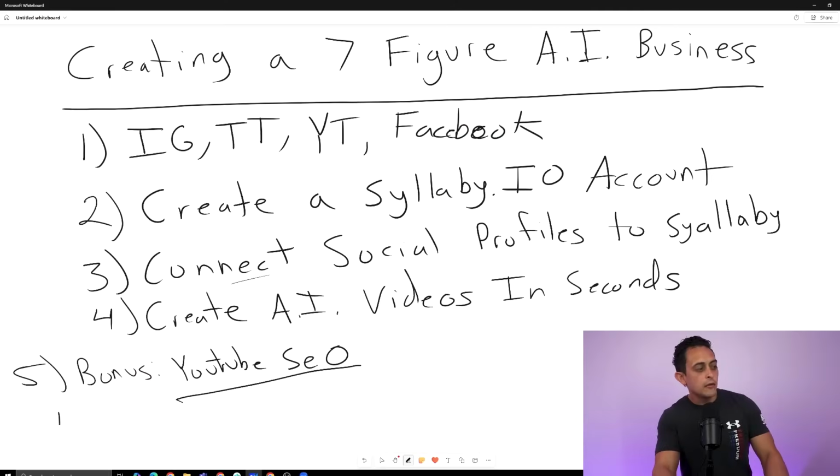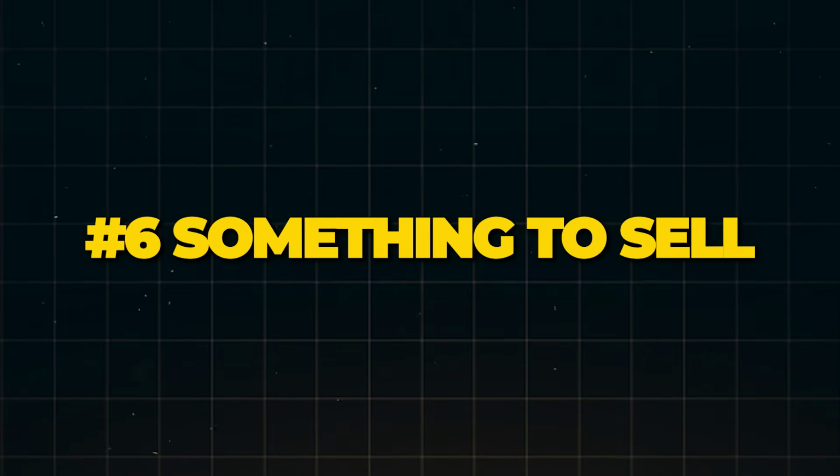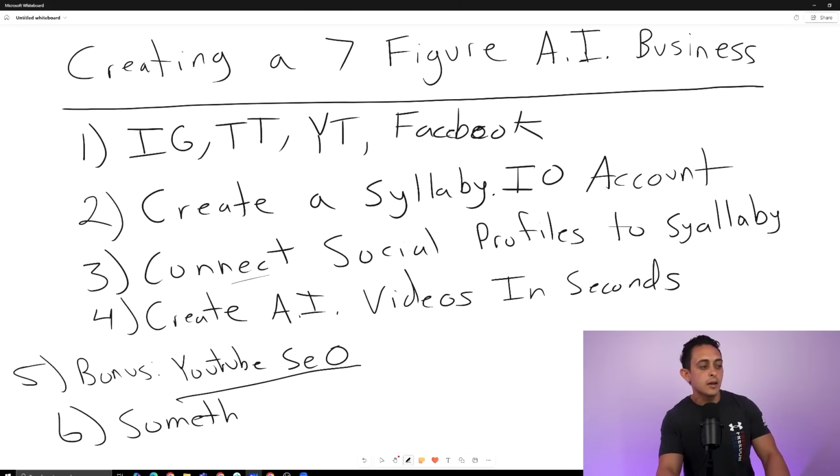Now, the last part here, if you don't have this, is something to sell. Okay, we need something to sell, right? And this is where most people get stuck. So I want to show you how you can tap into multiple income streams on day number 1, okay, without having to go and create a product yourself. So a lot of this is going to be very simple. You're going to use this AI software to generate customers, and then I'm going to show you how to tap into this system that allows anyone to tap into over 15 to 20 income streams on day number 1.